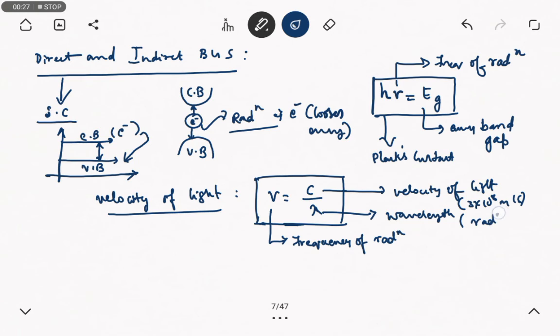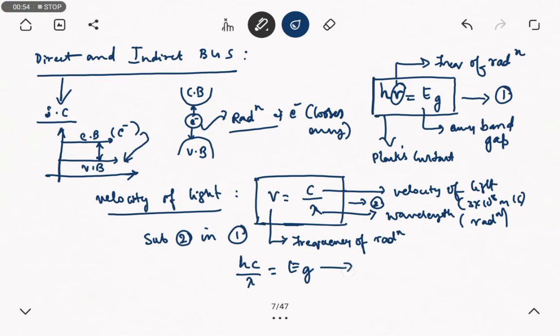of this radiation. Next, we can simplify this equation as hc by lambda is equal to Eg. We have rearranged the same equation, substituting for nu. We can consider this as equation 1 and this as equation 2. Substitute equation 2 in 1 and we will get equation 3. So we can represent the lambda value as lambda is equal to 12,400 divided by Eg angstrom.